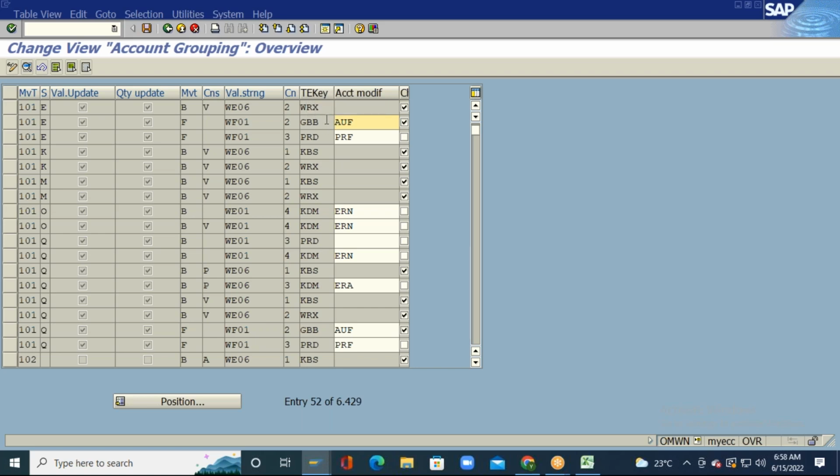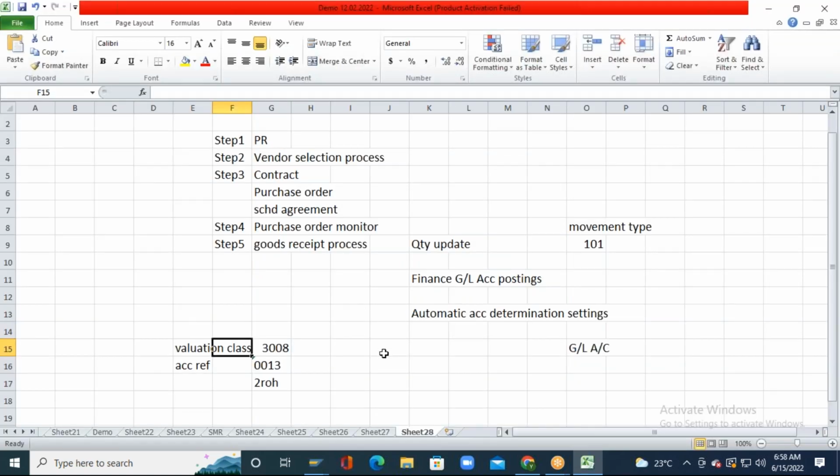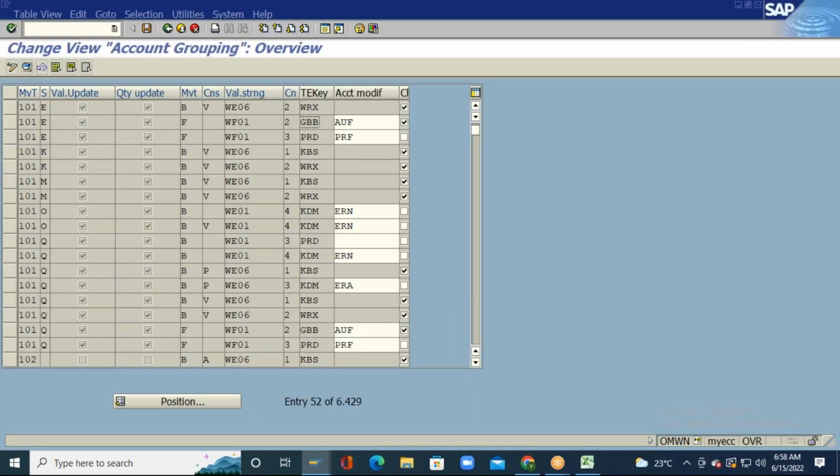The transaction event key will play a major role in the automatic account determination. So we have so many transaction event keys for movement type 101. What are the normal transaction event keys we have? We have WRX, KBS, PRD, GBB, like that.